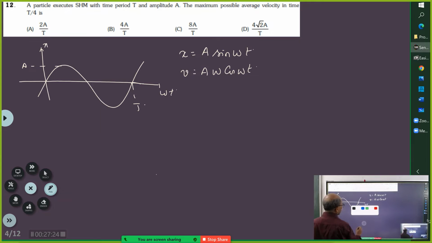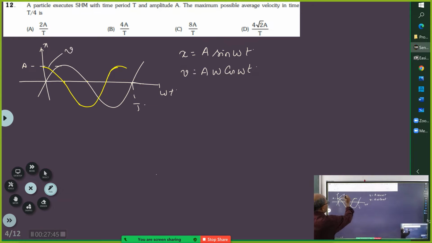you would be writing the waveform like this. Correct? Correct. So this yellow thing would be the velocity wave. Correct? And this white thing is x versus omega t.